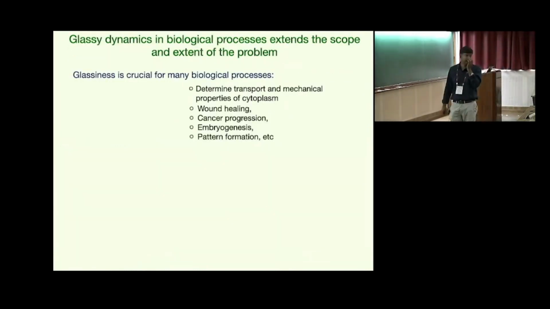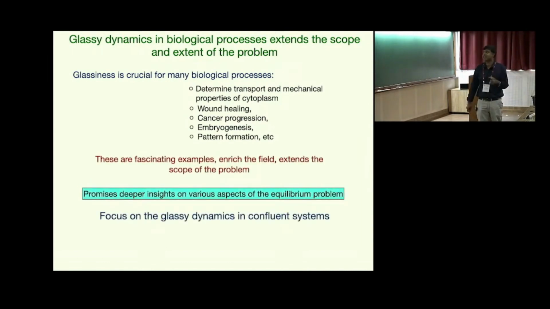So the glassiness in these biological systems is crucial for many processes. For example, they determine the transport and the mechanical properties of the cellular cytoplasm. They are also relevant for various processes such as wound healing, cancer progression, embryogenesis, pattern formation, etc. And these systems are quite fascinating examples. They enrich the field of the original glass transition problem, and they also extend the scope of the problem. And understanding the glassy dynamics in these systems has, of course, biological importance, but it also promises deeper insights on various aspects of the equilibrium problem itself. And from now onwards, because of the interest of time, I'll focus on the glassy dynamics in the confluent systems.